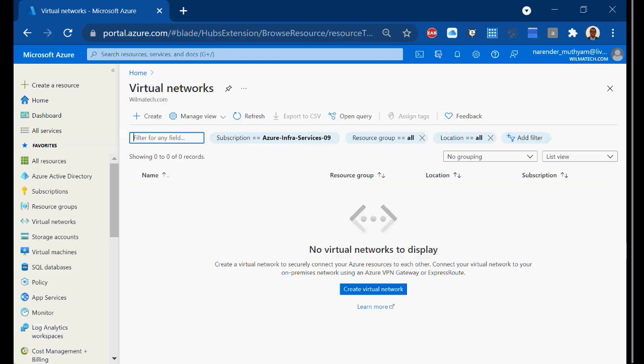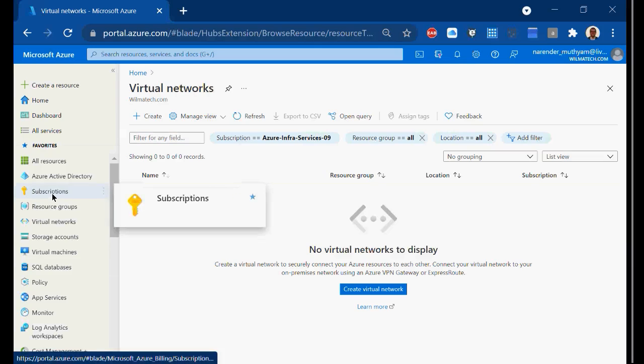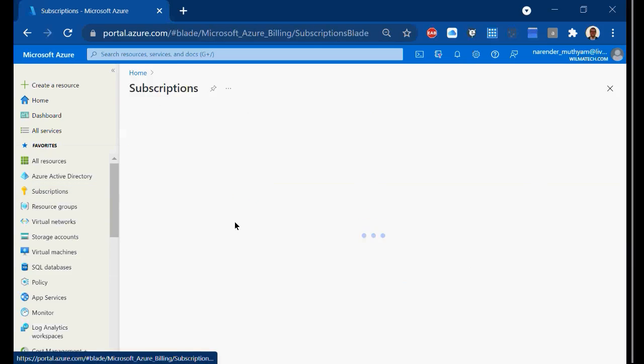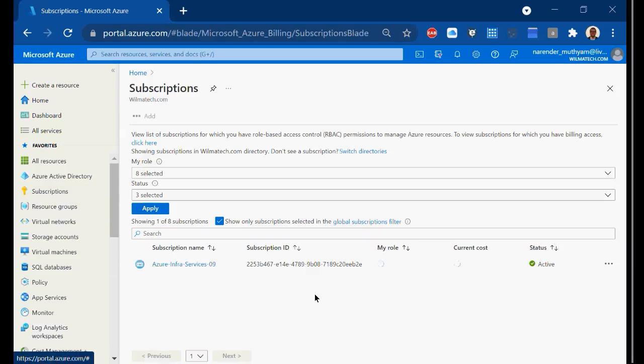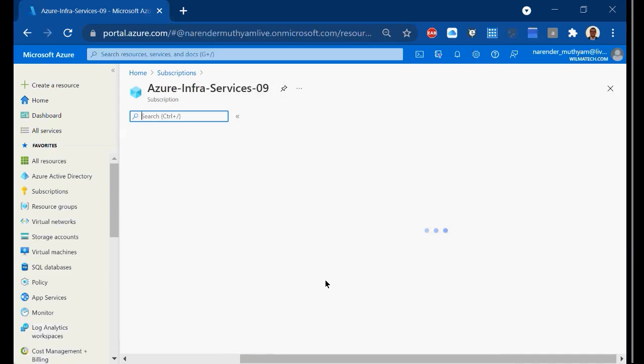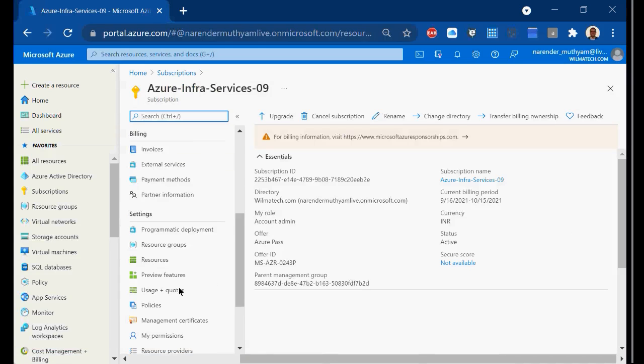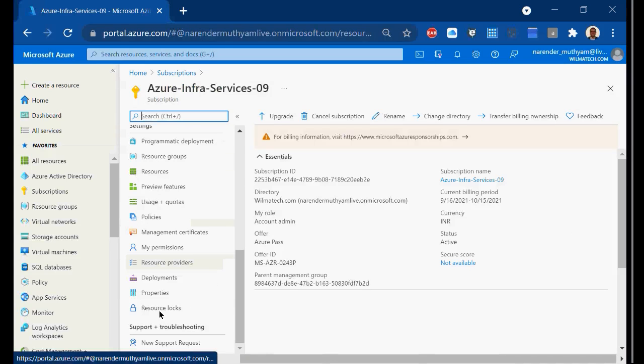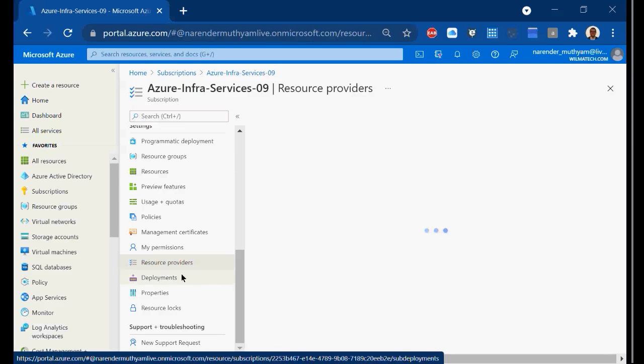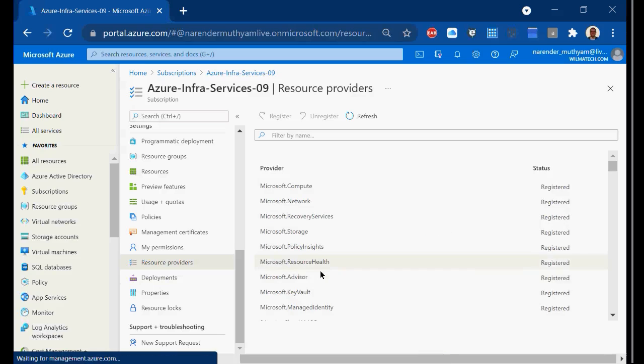In simple terms, if I go back to the Azure portal and go to subscriptions, whenever you are building services in Azure, I'm repeating, you have to enable the resources. Whichever service, whichever resource you want to use, you have to enable it. After coming to the subscription, you will see something called resource providers here. Can you see here? You have resource providers, and you have to register them.